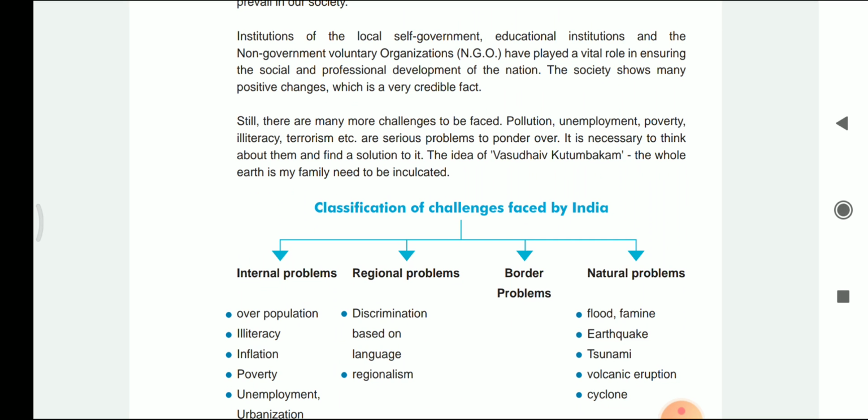Pollution, unemployment, poverty, illiteracy, terrorism, etc. are serious problems to ponder over. It is necessary to think about them and find the solution to them. The idea of Vasudhaiva Kutumbakam, the whole earth is my family, needs to be inculcated, and hence there are many other problems which hinder the development of a nation, and we need to find the solutions to them. The idea of Vasudhaiva Kutumbakam, that means the whole earth is my family, is to be followed.